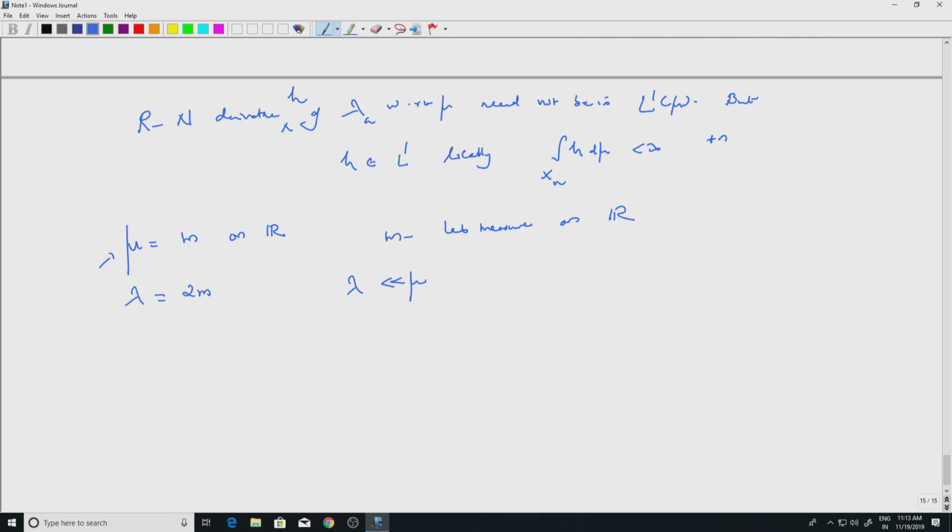So restricted to any compact set, I should be able to get a Radon-Nikodym derivative, which is the constant function 2. So d lambda by d mu, if you look at, is actually 2, which is not in L1 of mu, because L1 of mu is L1 of R, and R has infinite measure. So constant functions are not there, but if I restrict it to any set which has finite measure, it will be there. So this completes the proof of the Radon-Nikodym theorem.